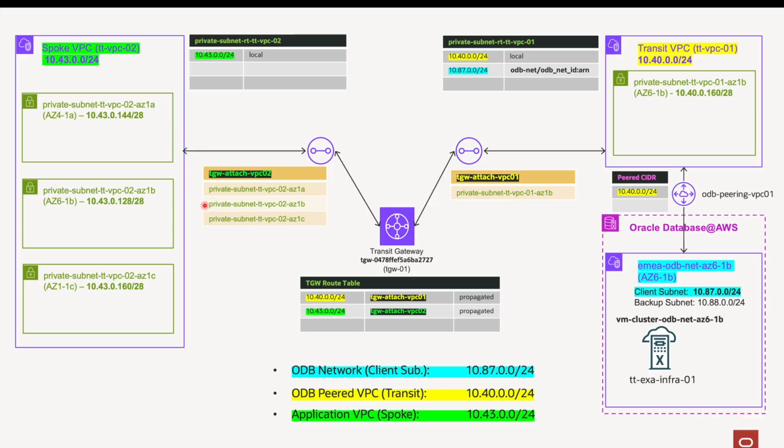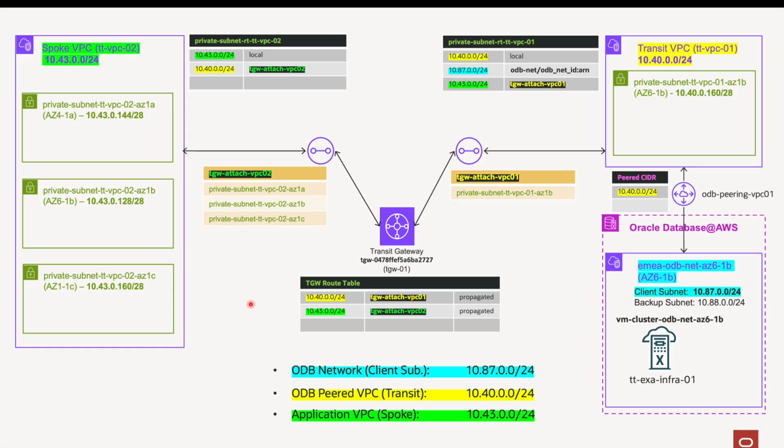And it must be the only transit gateway attachment to the Transit VPC. The second attachment connects to the spoke VPC and can include the spoke subnets where you need connectivity. In my case, I have configured all the three subnets here. After the attachments are created, the Transit Gateway route table receives propagated routes for both the VPC CIDRs, the spoke and the Transit VPC, through the respective Transit Gateway attachment.